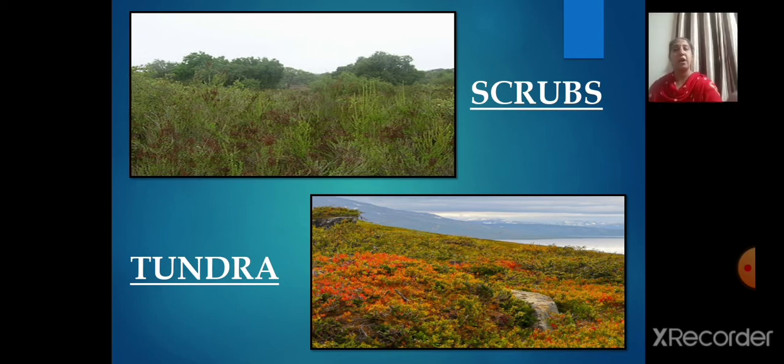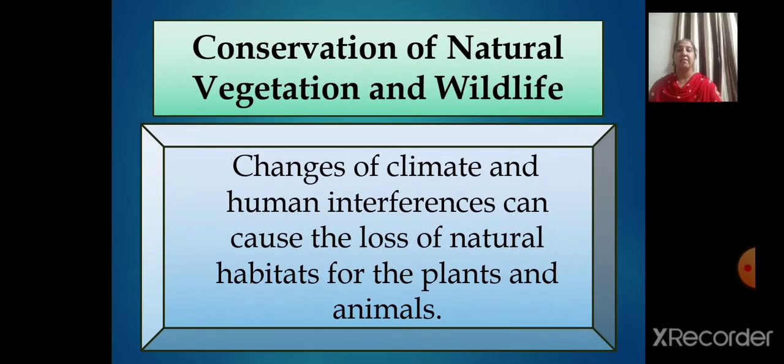Now let's see how we need to conserve this. Conservation of natural vegetation and wildlife. See, we know very well forests are a wealth, like plants give shelter to the animals and together they help in maintaining the balance in the ecosystem. Correct? This is what you have learned. So changes of climate and human interferences can cause the loss of natural habitats for the plants and animals. So many species have become vulnerable or endangered, and some are on the verge of extinction.